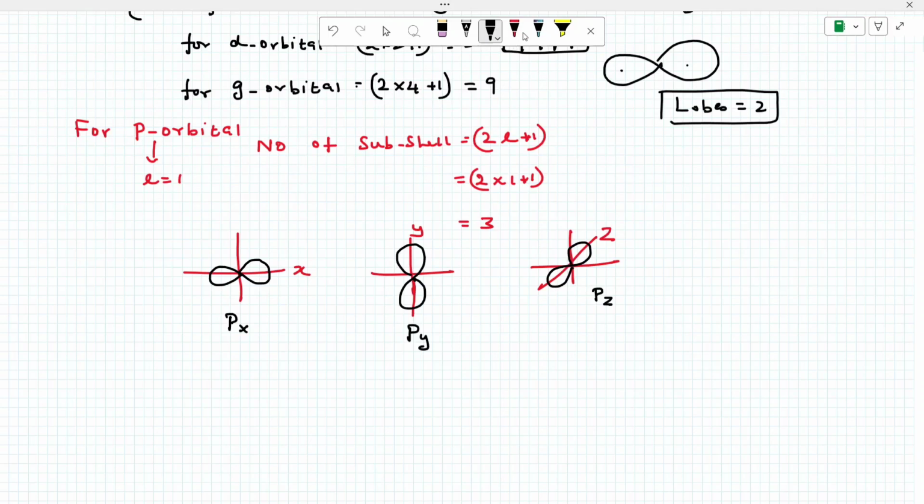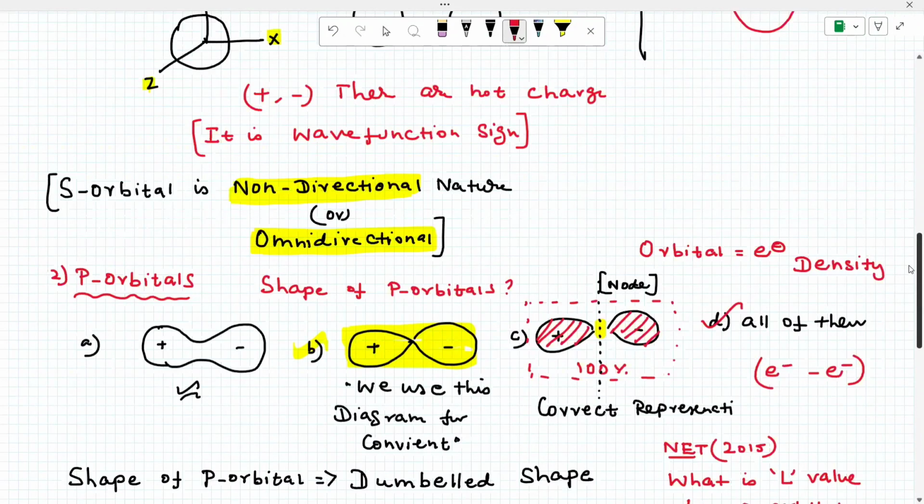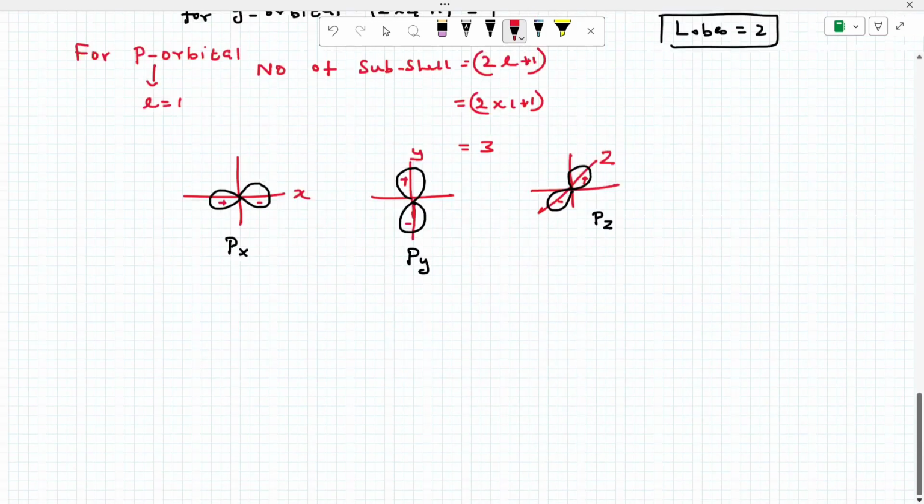Now see, the s orbital is spherical in shape, with either full plus or full minus. Now the p orbital has one plus and one minus lobe. That means one lobe is plus and the other lobe is minus. We can change it also, but one lobe should be plus and another lobe should be minus. It's fixed. Okay, let's go with the d orbitals.